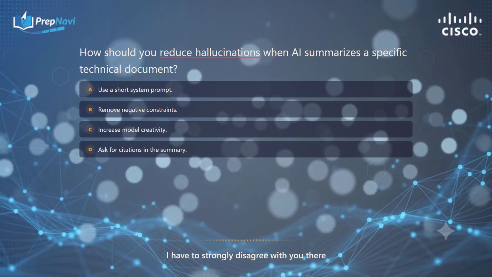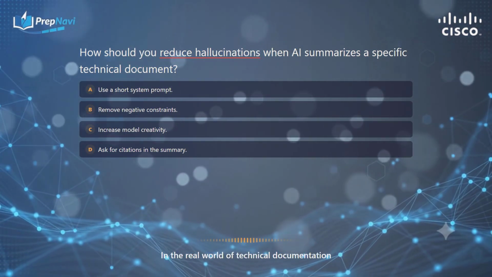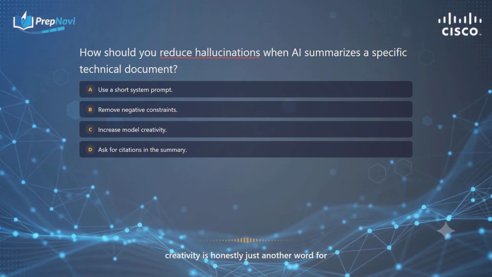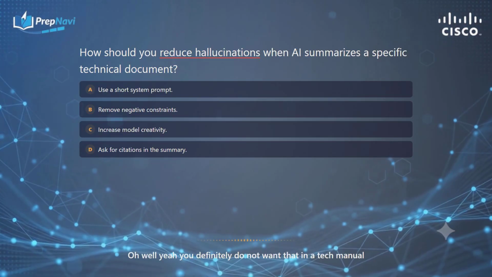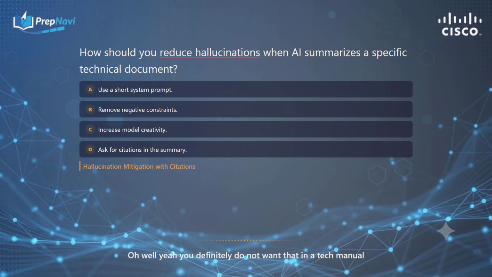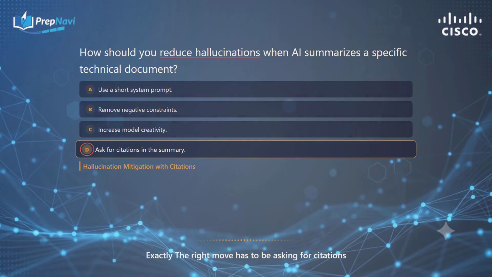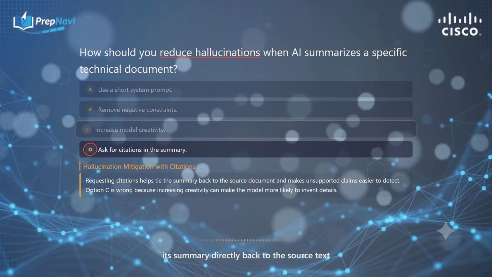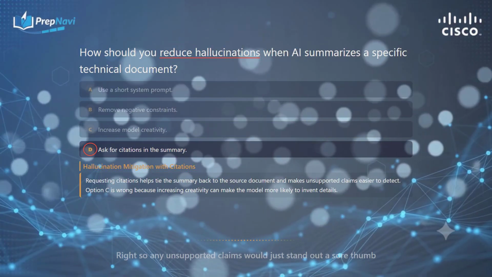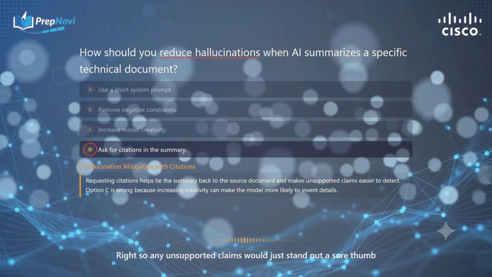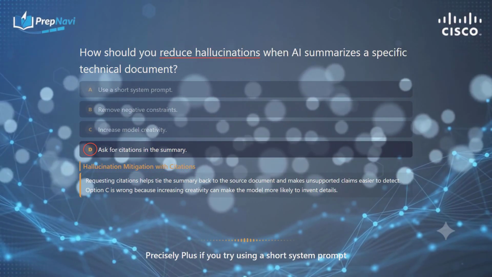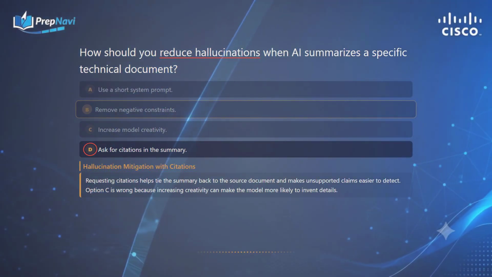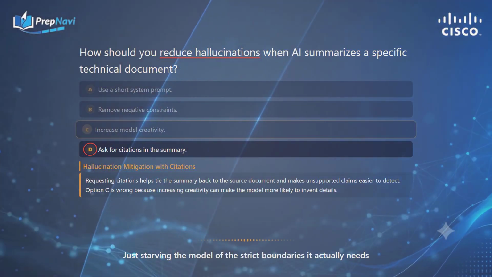I have to strongly disagree with you there. In the real world of technical documentation, creativity is honestly just another word for inventing fake features. Oh, wow. Yeah, you definitely do not want that in a tech manual. Exactly. The right move has to be asking for citations. Requesting citations forces the model to tie its summary directly back to the source text. Right, so any unsupported claims would just stand out like a sore thumb. Precisely. Plus, if you try using a short system prompt or removing negative constraints, you're just starving the model of the strict boundaries it actually needs.